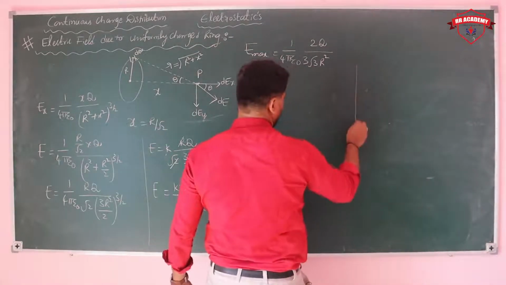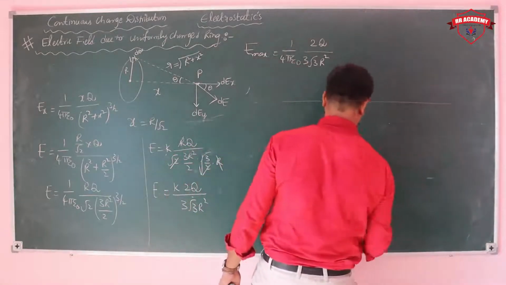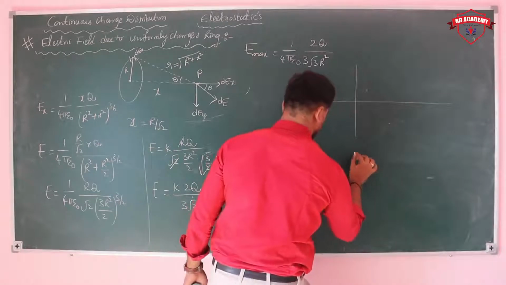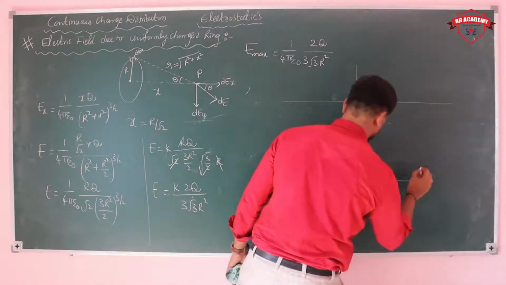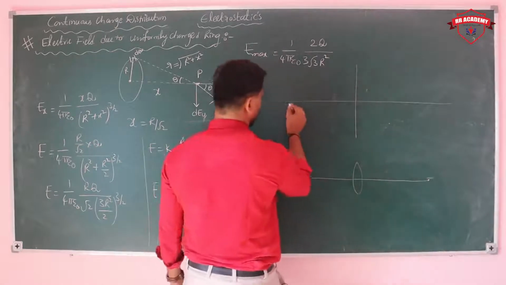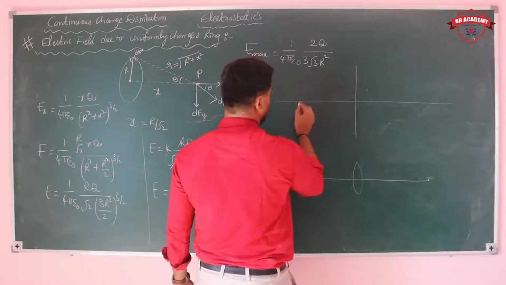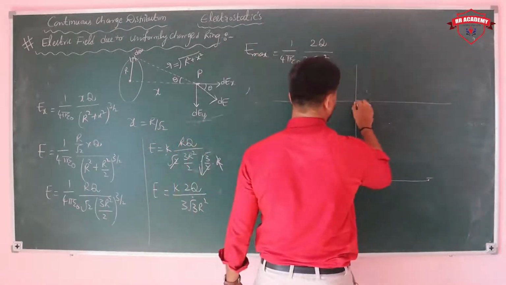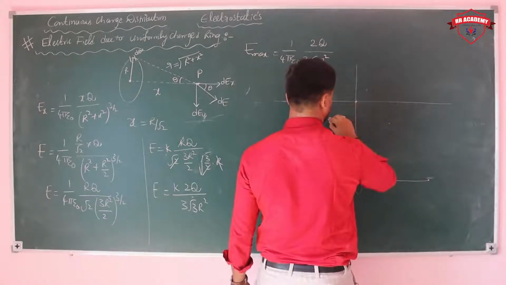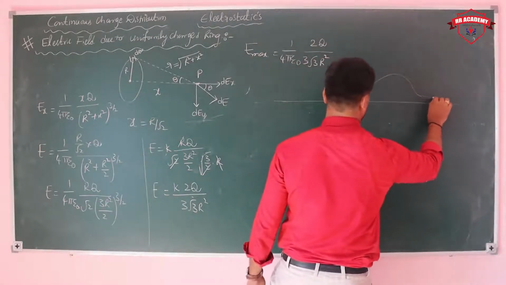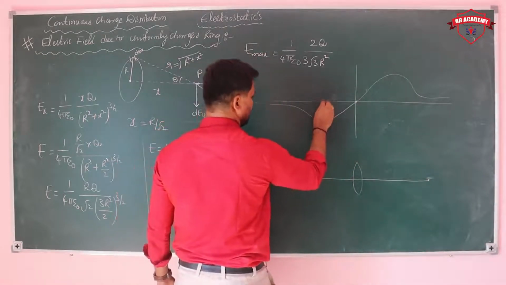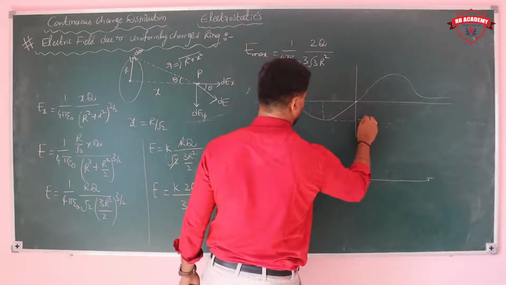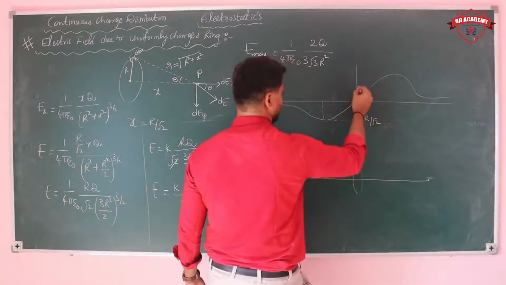For the graph, I am considering here a ring. When the distance is x here, this distance varies like this. So see here, which is having maximum value, at the same time. This is the value of minus r by root 2.